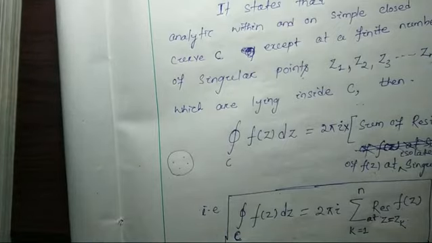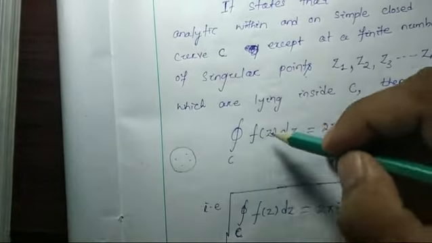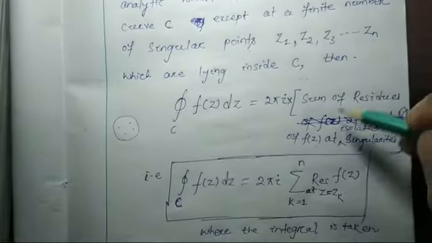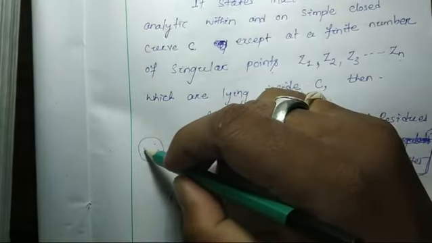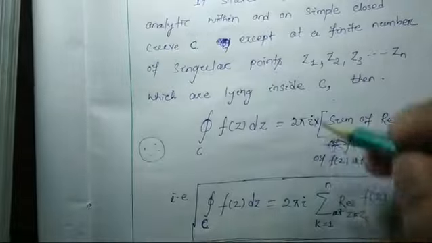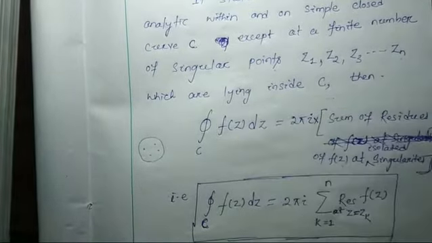Then according to Cauchy's residue theorem, the closed integration of this function will be equal to 2πi into the sum of the residues, meaning at each and every singular point, the residues that I have to add up, multiplied by 2πi, will be the value of this integration.